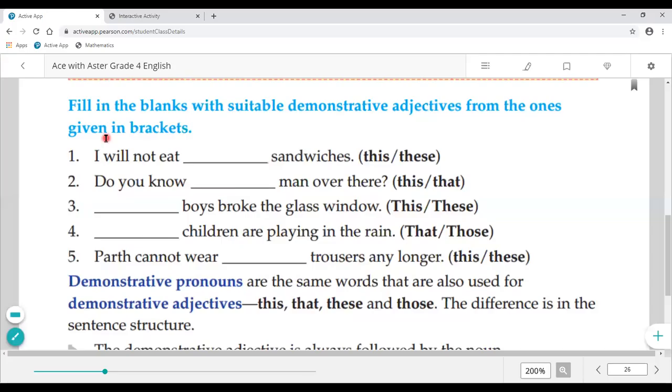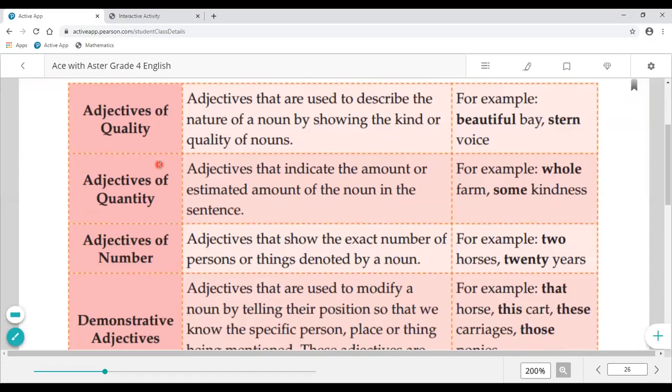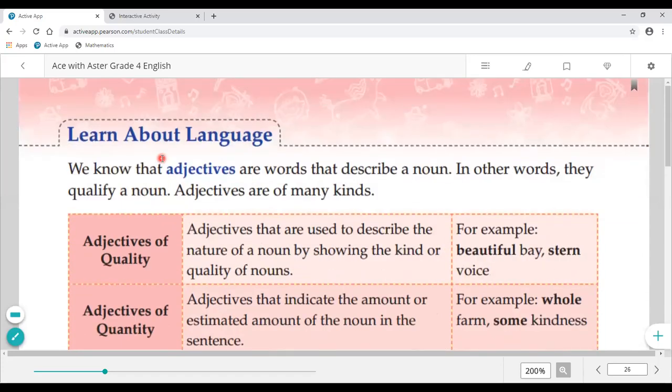Now our next exercise is related to adjectives. We know that adjectives are words that describe a noun. An adjective describes a noun, whether the name of a person, animal, place or things. In other words, they qualify a noun. If we say it in another language, what do they do? They qualify the noun.